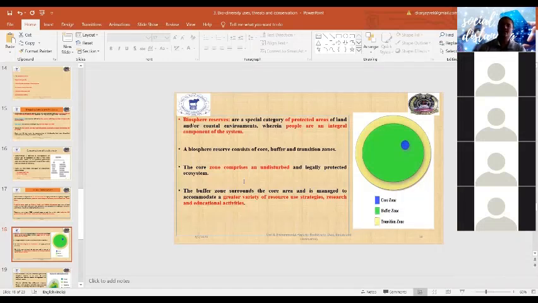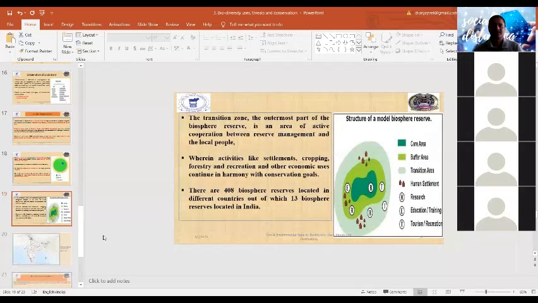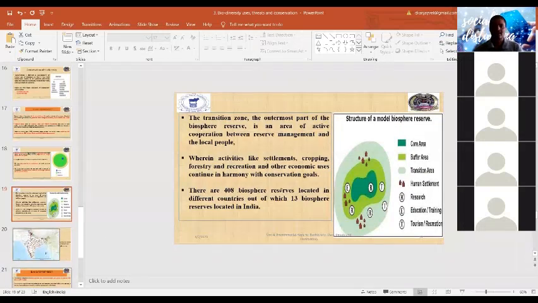बफर जोन mainly used for research purposes, educational activities और various strategy करने के लिए. And transition zone, that is the surrounding, mainly where human activity or human dwellings होता है. So these are again some more clarified pictures of biosphere reserves.